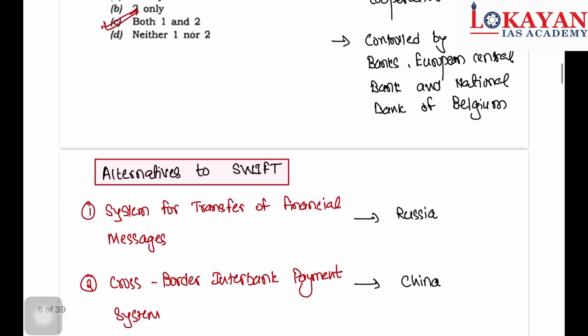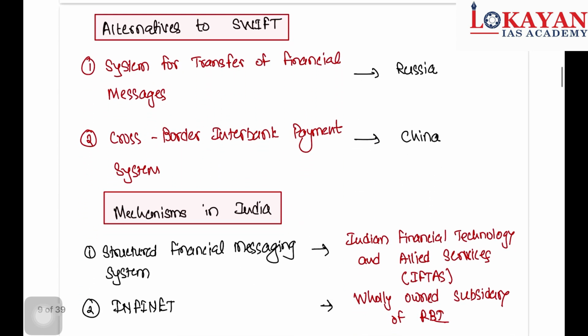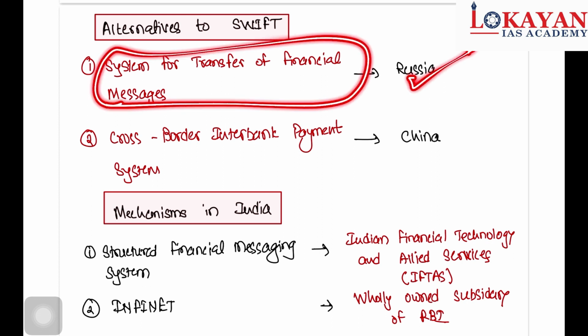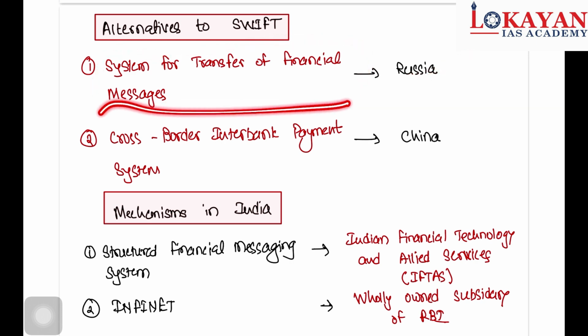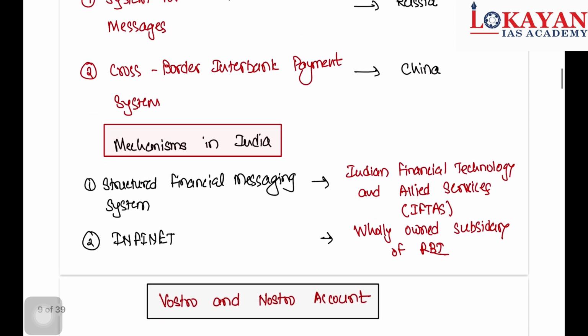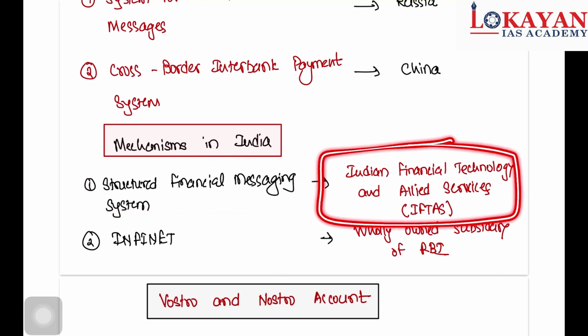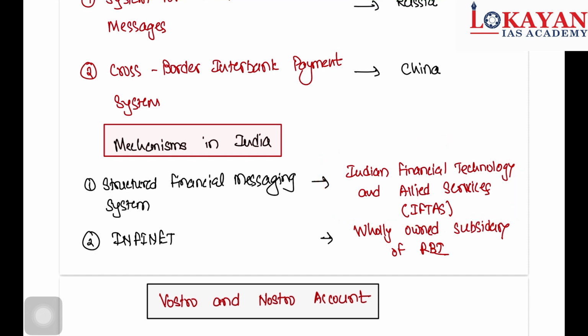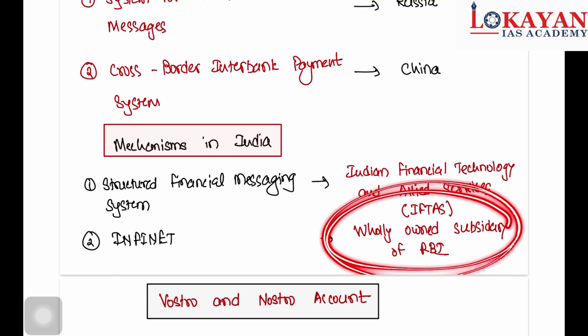Now another important point is alternatives to SWIFT, because Russia faced sanctions. So Russia came up with its own system for transfer of financial messages. This is the Russian system. Then cross-border interbank payment system, CBIPS, is the Chinese system. And in India, we have the structured financial messaging system. It is operated by IFTAS, Indian Financial Technology and Allied Services, and Infinet also by the same organization, and it is a wholly owned subsidiary of RBI.